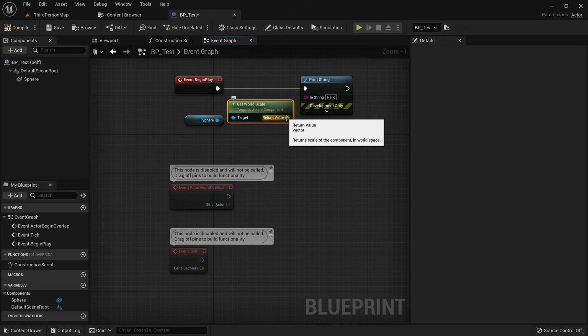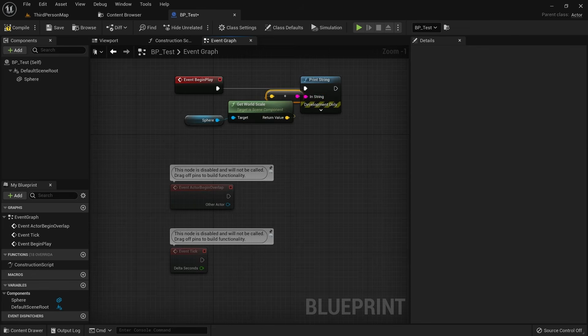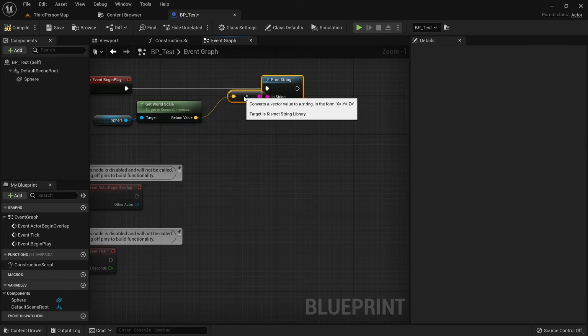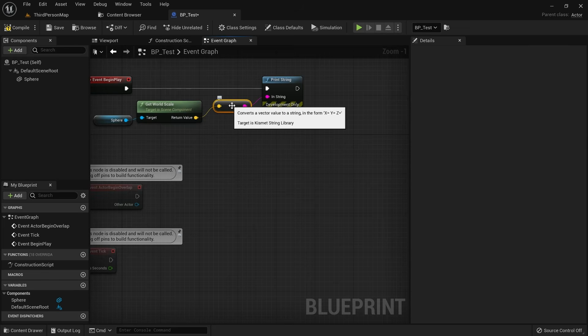When you hover over the yellow pin, you can see that the return value here is a vector. If you aren't too sure what a vector is, you don't have to worry about it for now. You just need to know that this is not text. So when we connect the pin from our return value to the in-string pin, Unreal Engine will automatically add a node for us to convert the format of this value to text.